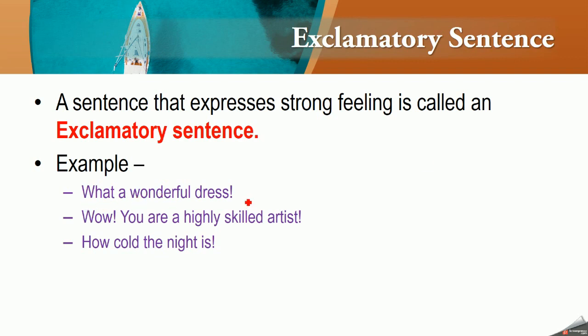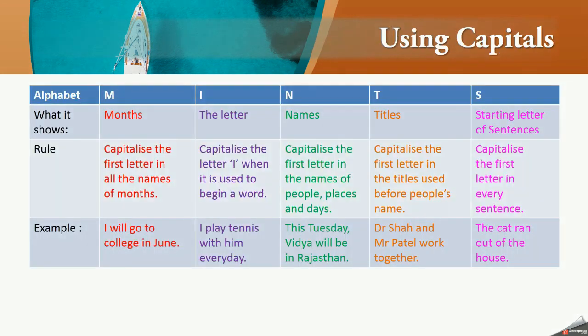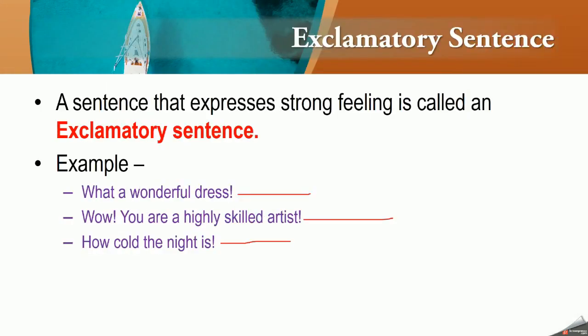So you can see over here, what a wonderful dress. So this is excitement, amazement. Wow, you are a highly skilled artist. Again, happiness, excitement, astonishment. How cold the night is. This is expressing a physical feeling of cold. Okay. So these are certain types of sentences which we have studied today.